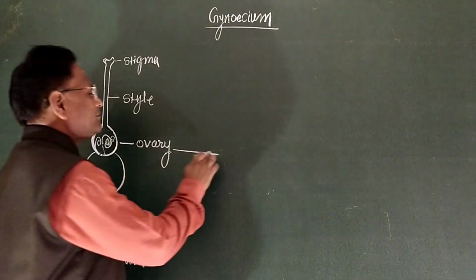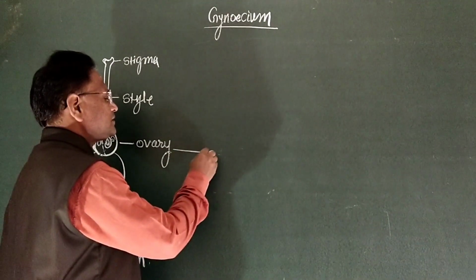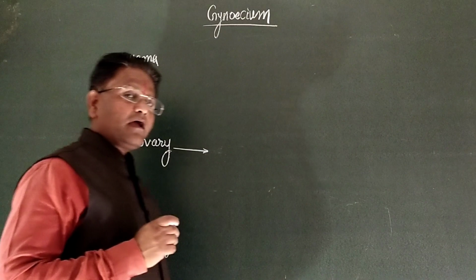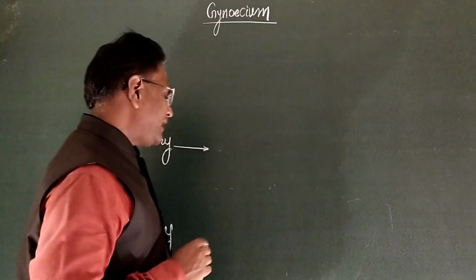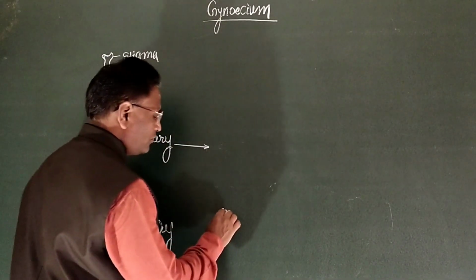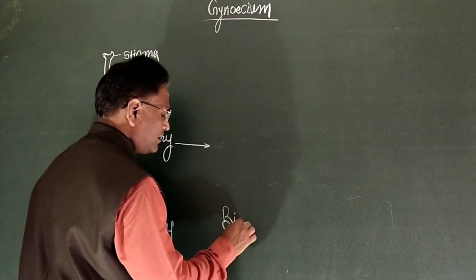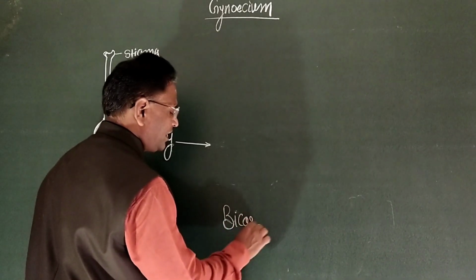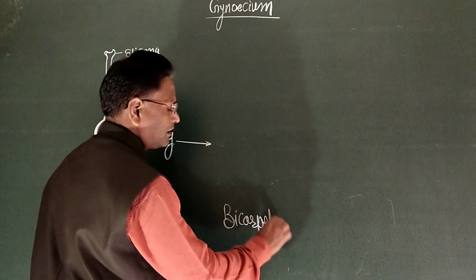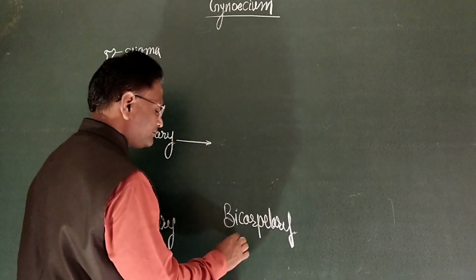When the gynoecium is formed by two carpels, it is known as bicarpellary gynoecium.